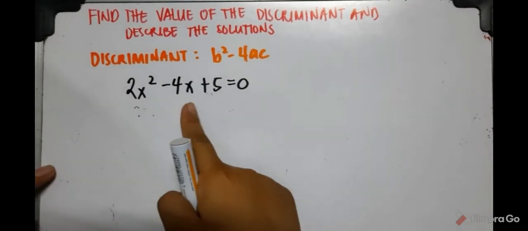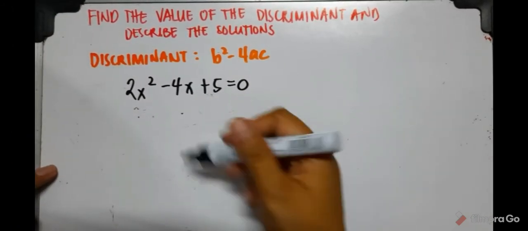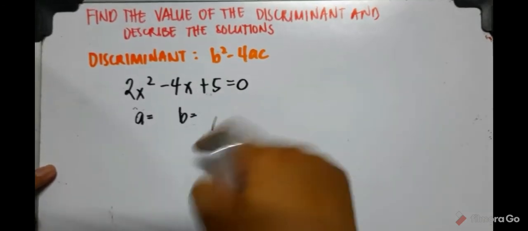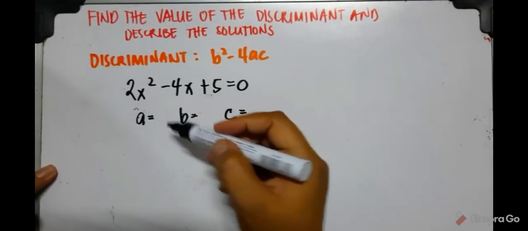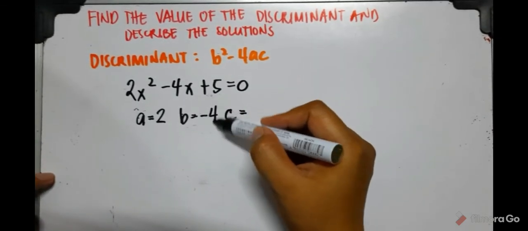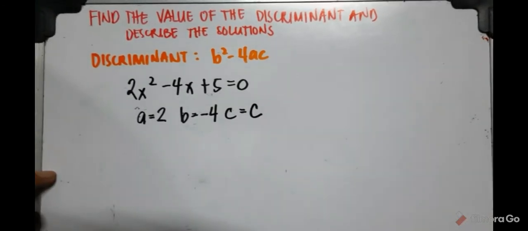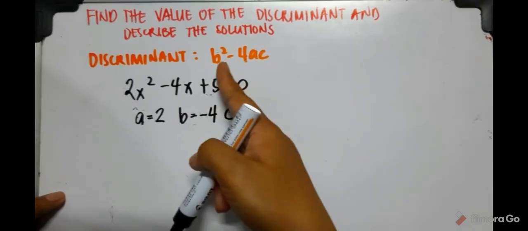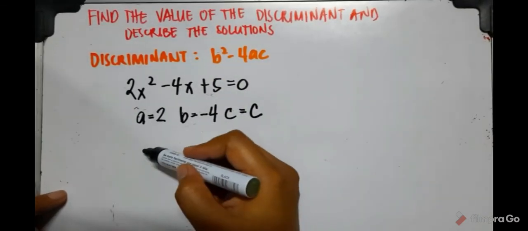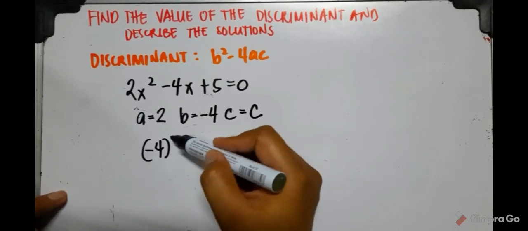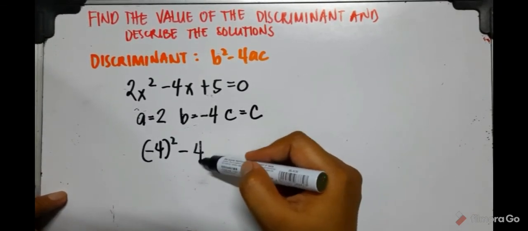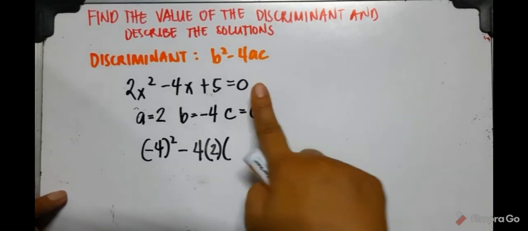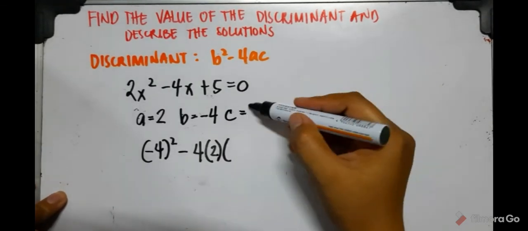2x squared minus 4x plus 5 is equal to 0. Find first the value of a, b, and c. So our a is positive 2, b is negative 4, and c is 5. Then, to find the value of the discriminant, we substitute this into our b squared minus 4ac. So our b is negative 4 squared minus 4, a is positive 2, and c is 5. Why did I write c there? Should be 5.